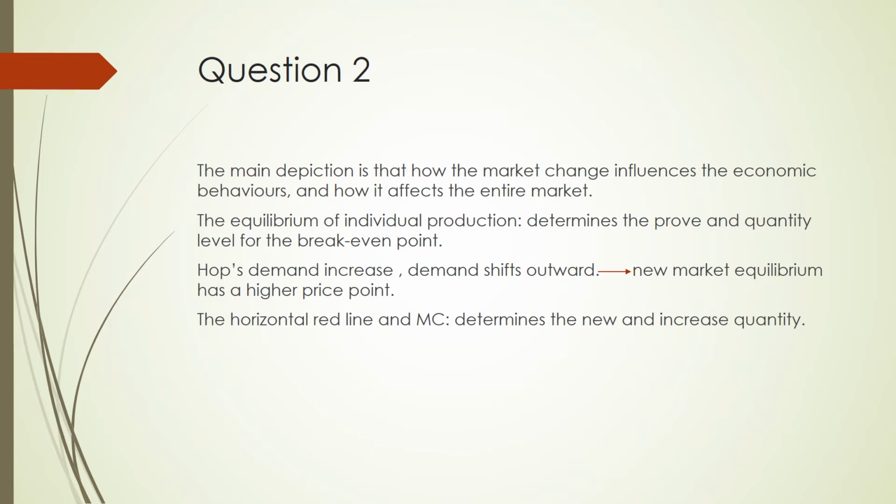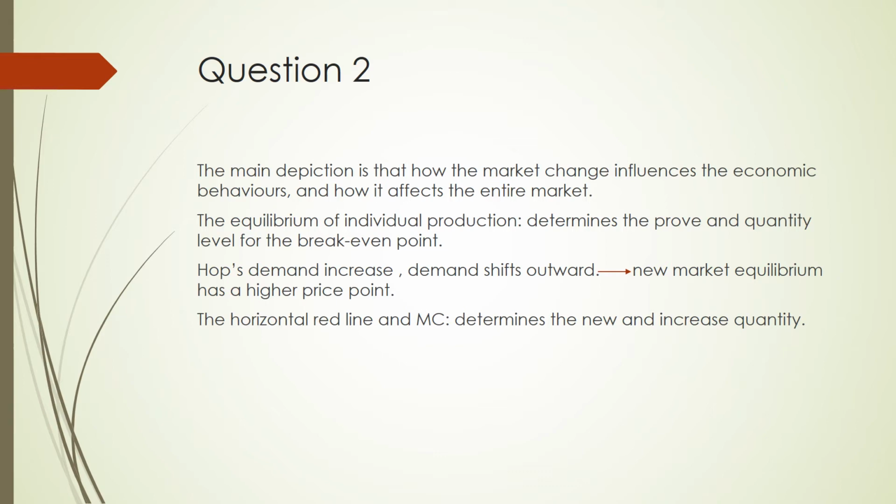The intersection of these two curves is the equilibrium of individual production, which determines the price and the quantity level for the break-even point. When the demand for hops rises, the demand curve shifts outwards. The new market equilibrium has a higher price point for hops and a higher quantity of production.